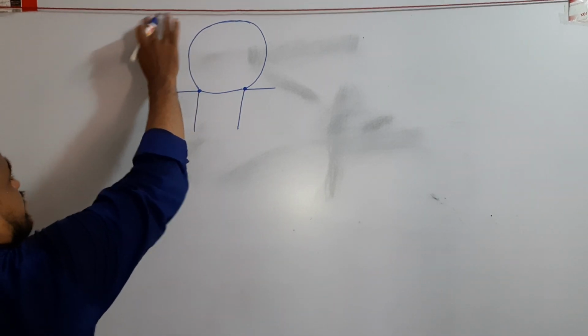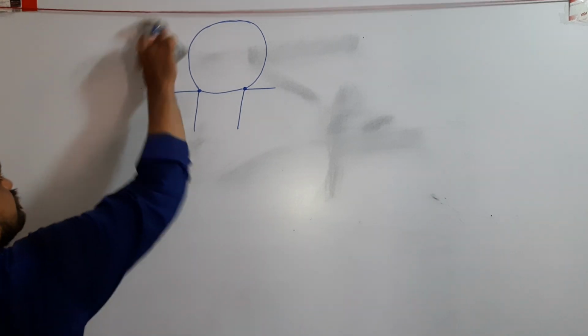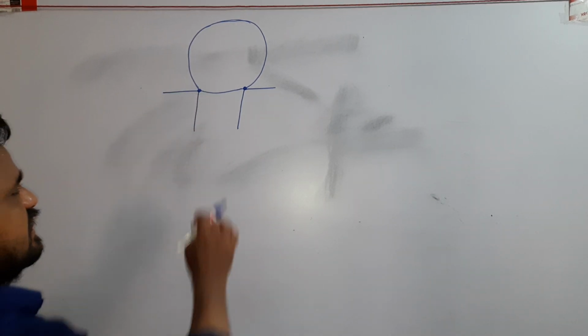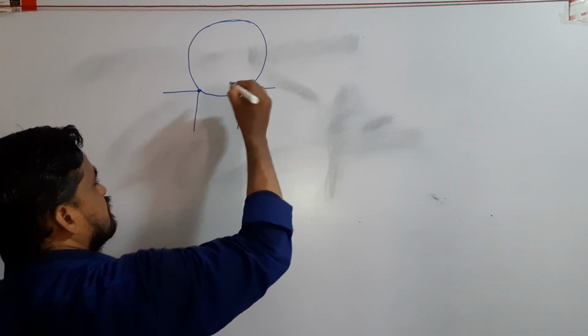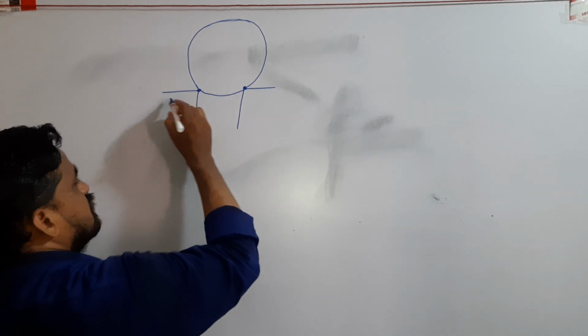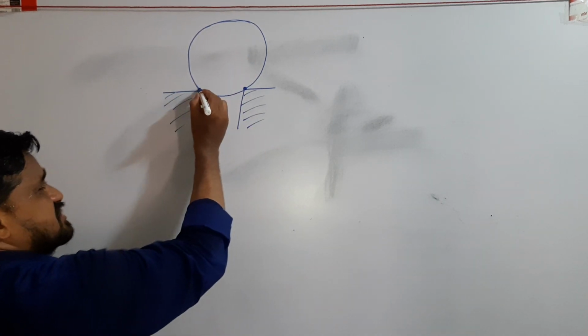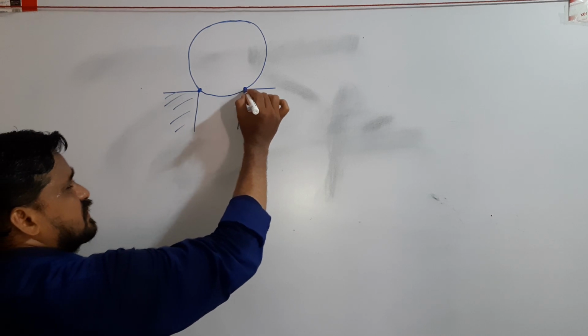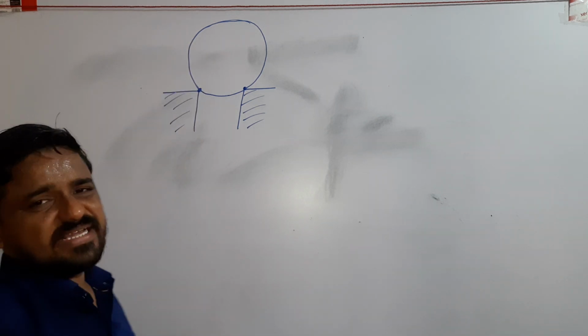The mass of the solid sphere is m. The solid sphere just contacts the two edges of the walls.